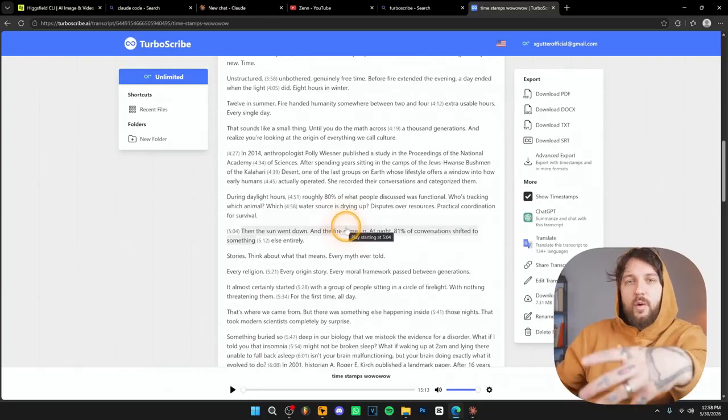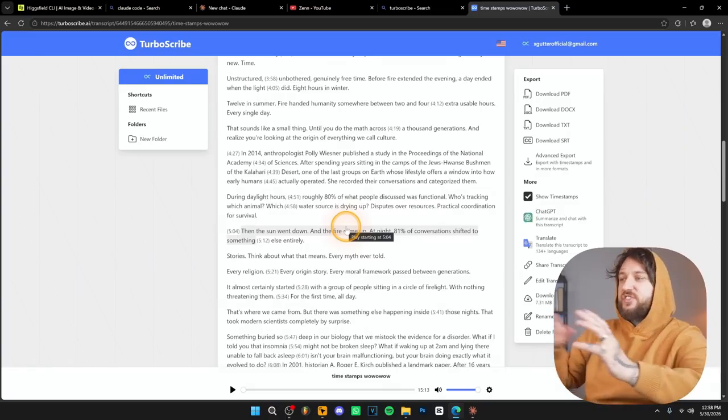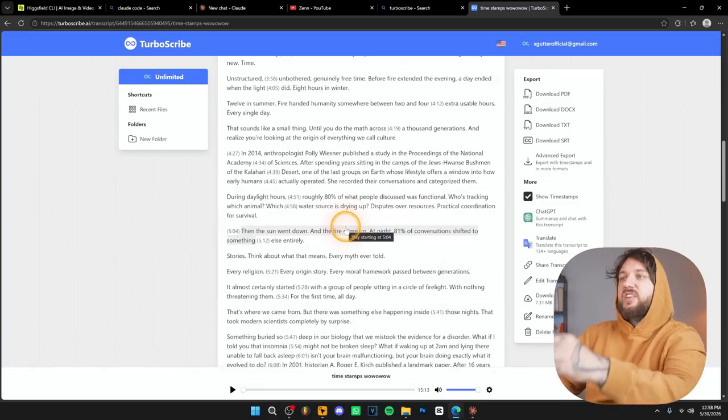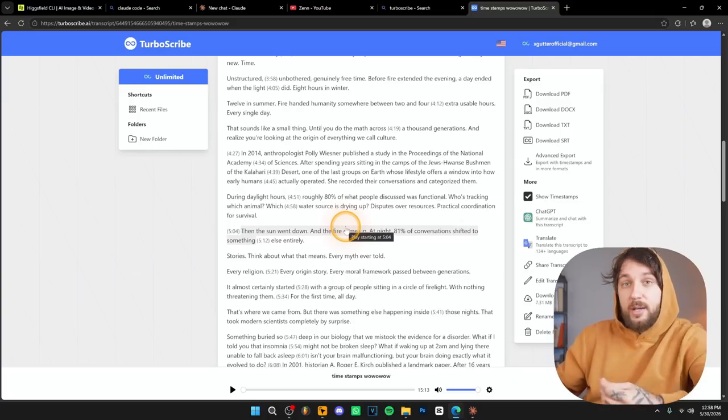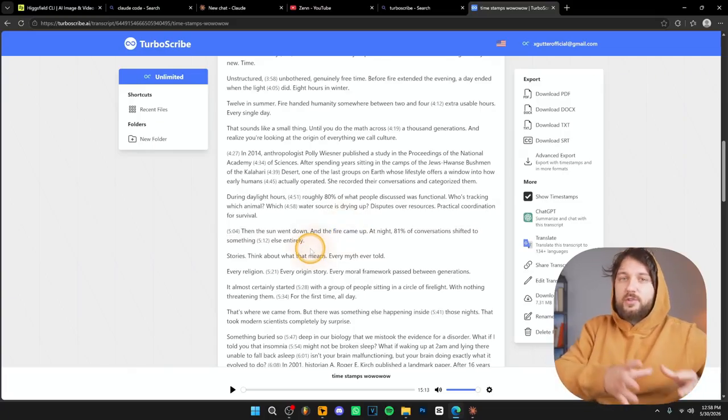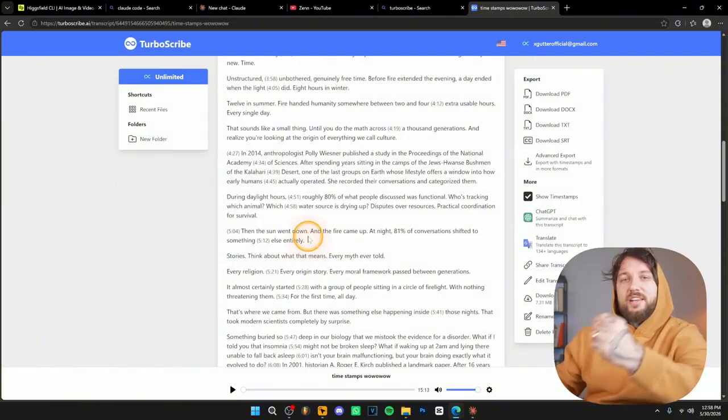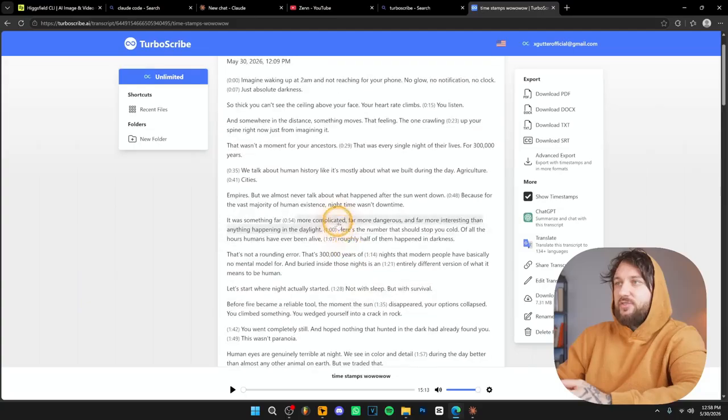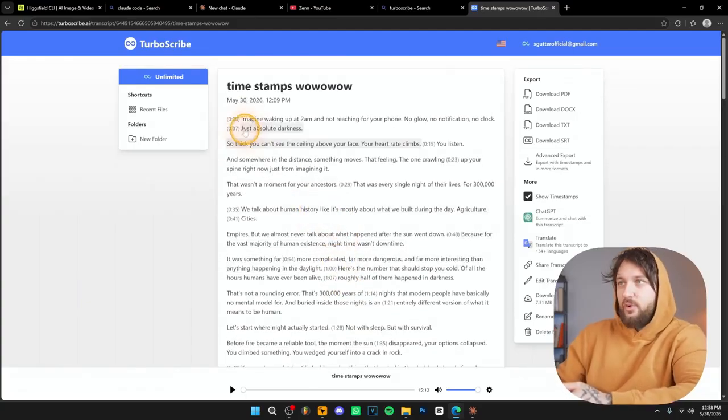Now, in case you're wondering why am I doing this instead of just sending the script to Claude, is because I want the timestamps. What are timestamps? Well, basically, when you transcribe a voiceover, you also get the timestamps. And over here in the script, as you can see, these are the timestamps. Over here, we have 0 seconds. Then we have over here 7 seconds. Then we have 15 seconds. Then we have 23 seconds.